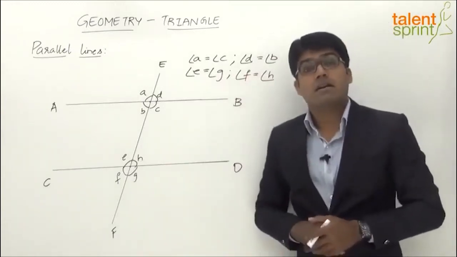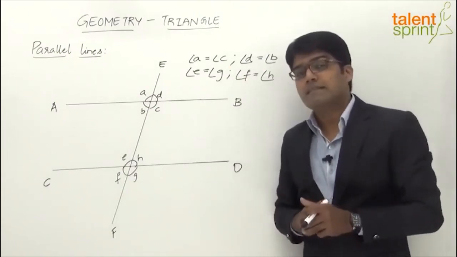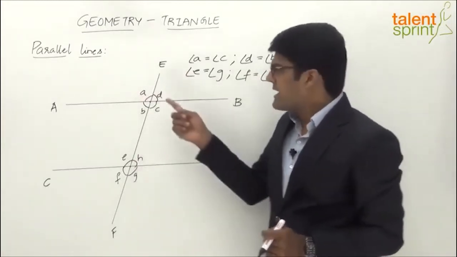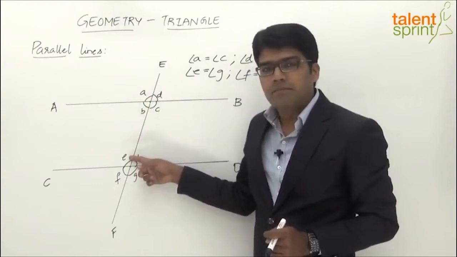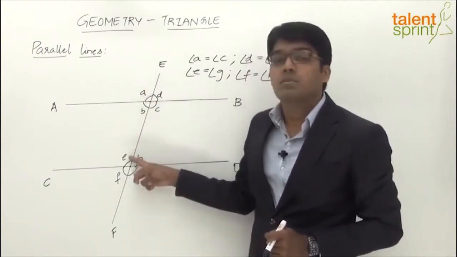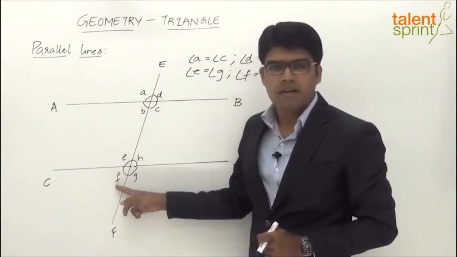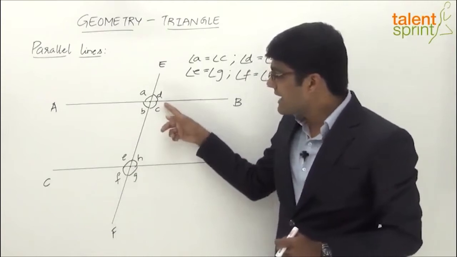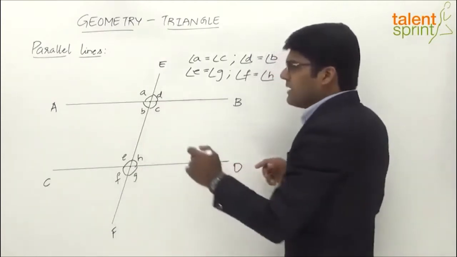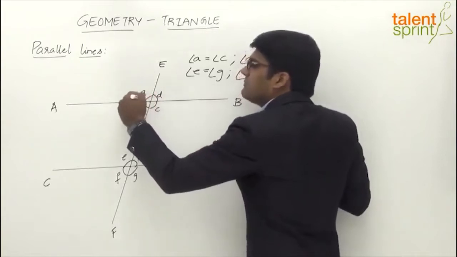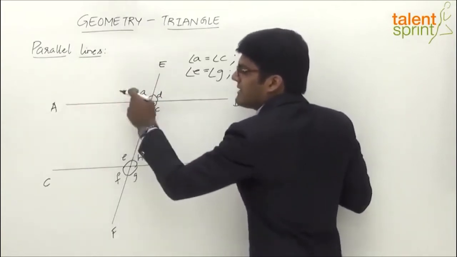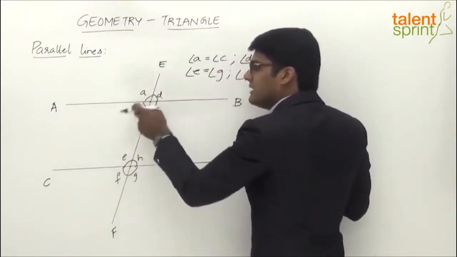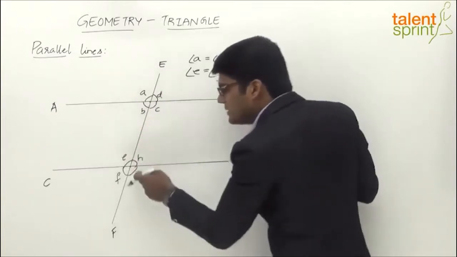Next comes corresponding angles. Now what is meant by corresponding angles here? If you look at the first set and the second set, there are 4 pairs of corresponding angles. For example, angle A corresponds to angle E, right? Angle A and angle E are known as corresponding angles. Angle B and angle F are the second pair. Angle D and H are the third pair. And the last one here is angle C with angle G, right? At the point of intersection, the angle above and on the left side is A, and here at the point of intersection, the angle above and on the left side is E. So A corresponds to E, B corresponds to F, D to H and C to G, right?